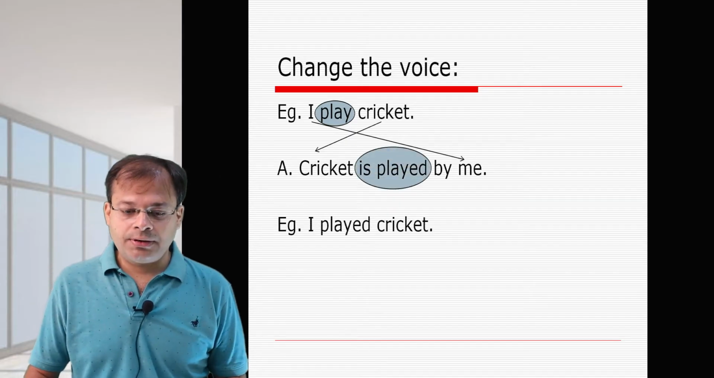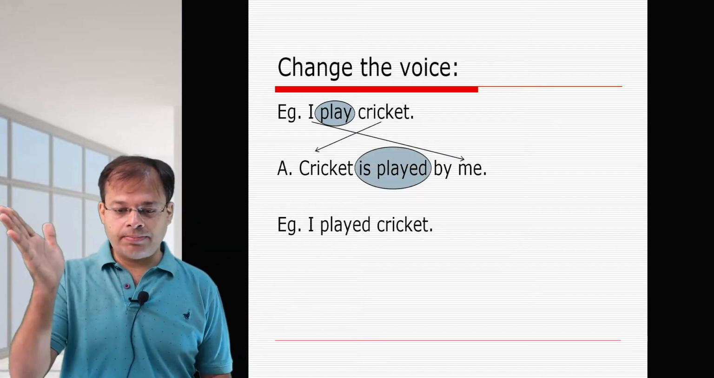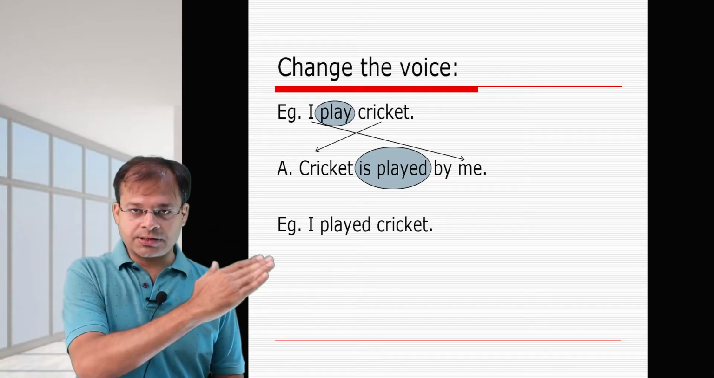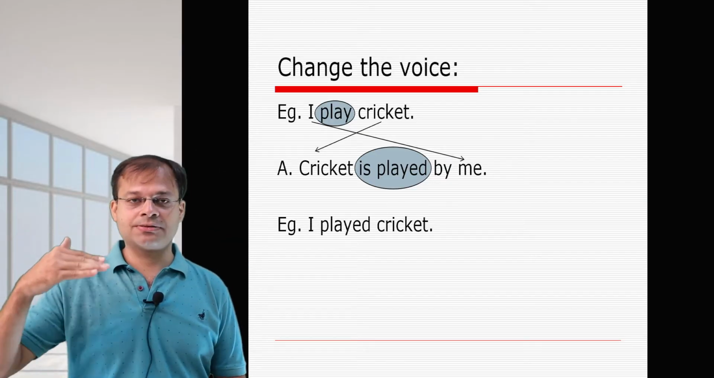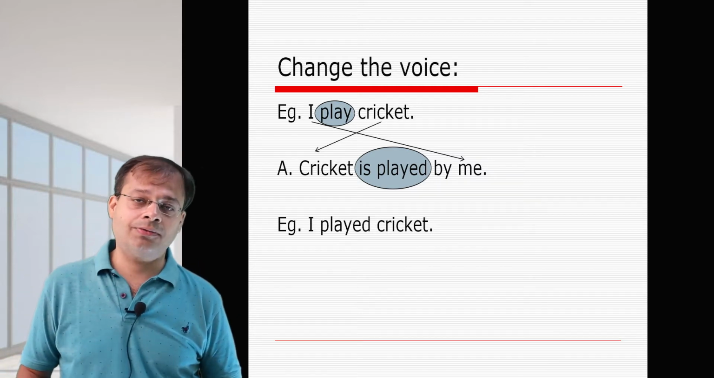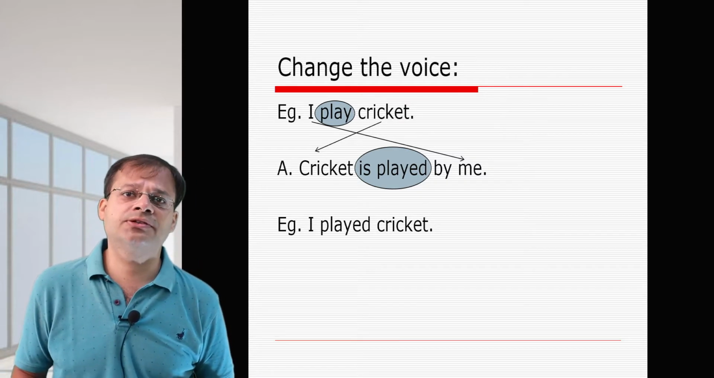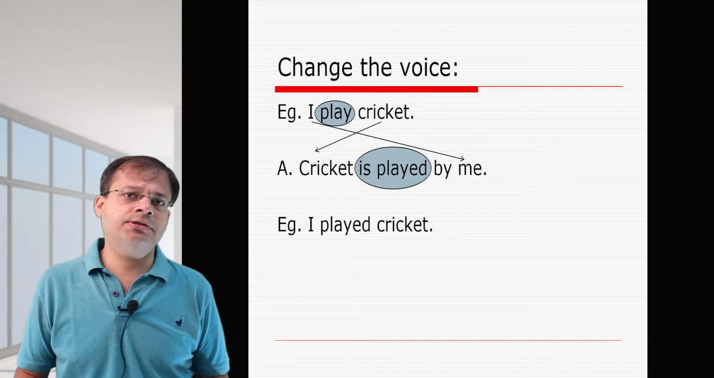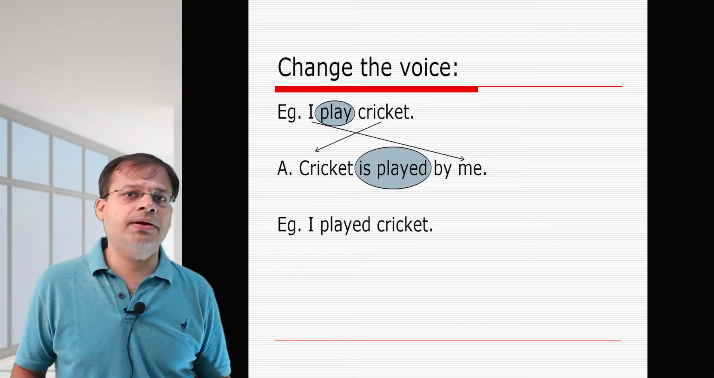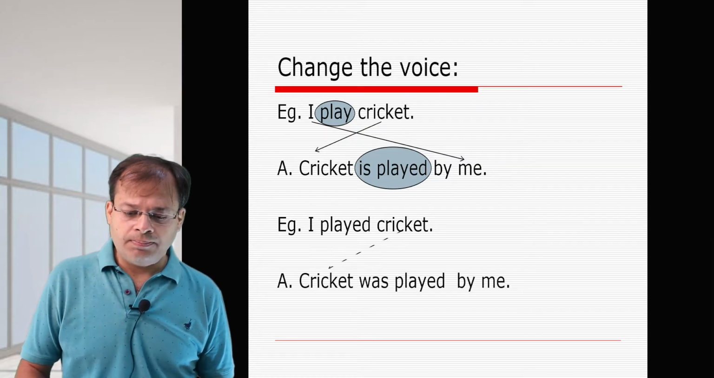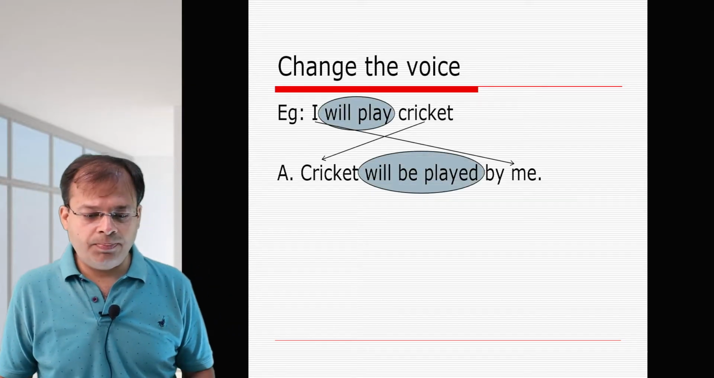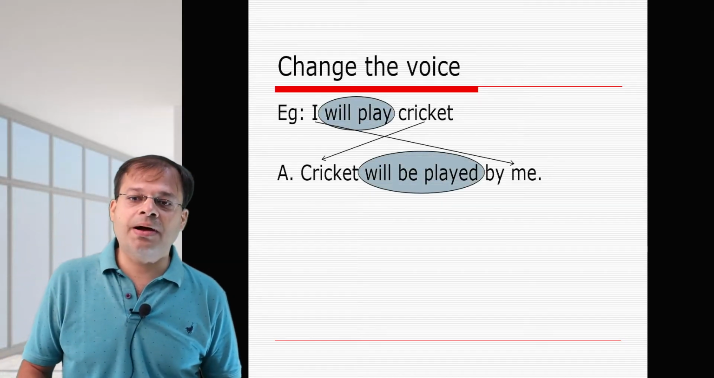Now you can see here, I play cricket, cricket is played by me. Cricket, that is the object, becomes the subject and the subject becomes the object. So play changes to is played. That is what we saw in that table right now. That table is extremely important. 70 to 80% of this particular topic is dependent on that particular table. Played, was played, will play, will be played. I will play cricket, cricket will be played by me.